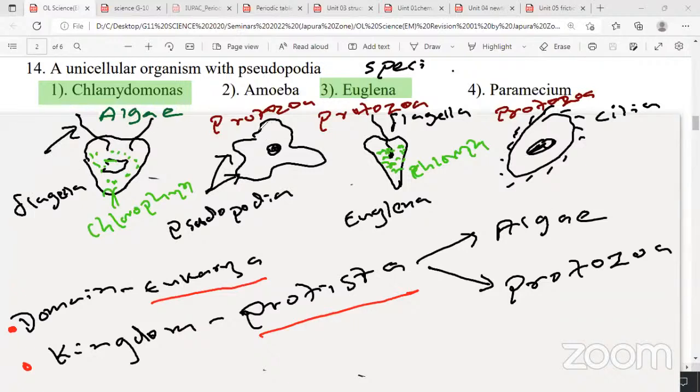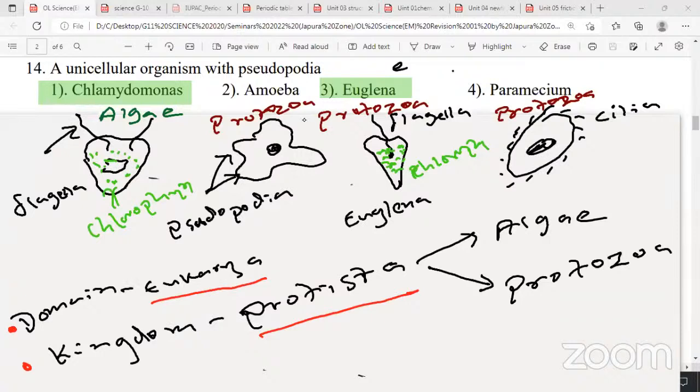Algae. Amoeba, make a small sketch of this line diagram and label Pseudopodia. Below Euglena, make a small sketch of this line diagram and write below to which group they belong. Protozoa. Paramecium also belongs to Protozoa. Locomotor organelle, label cilia. And all these 4 organisms belong to domain Eukarya and kingdom Protista.